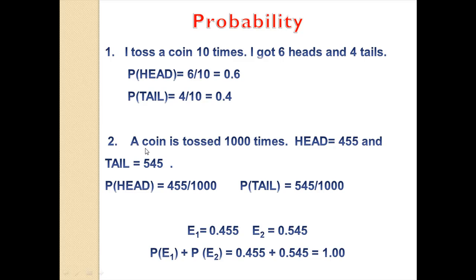Second question. A coin is tossed 1000 times. Head is 455 and tail is 545. Probability of getting head is 455 divided by 1000. Probability of getting tail is 545 divided by 1000. That is, E1 equal to 0.455, E2 equal to 0.545. Probability of E1 plus probability of E2: 0.455 plus 0.545 is 1.00, that is 1.